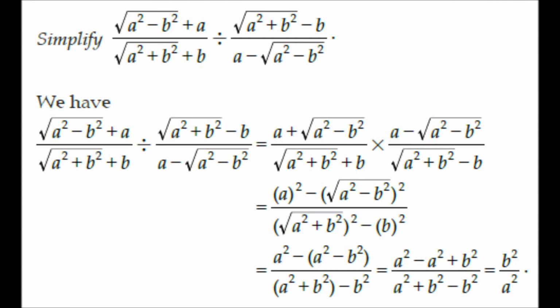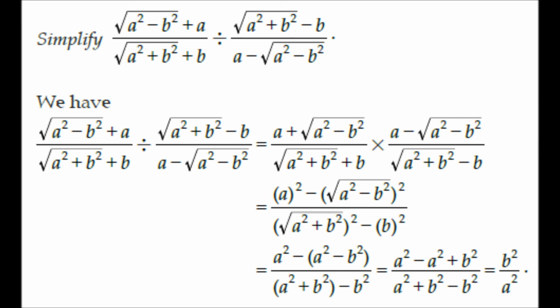Let's take this question given on your screen. We had been asked to simplify. So what do we get? We get root of a square minus b square plus a by root of a square plus b square plus b, to be divided by root of a square plus b square minus b by a minus root of a square minus b square.